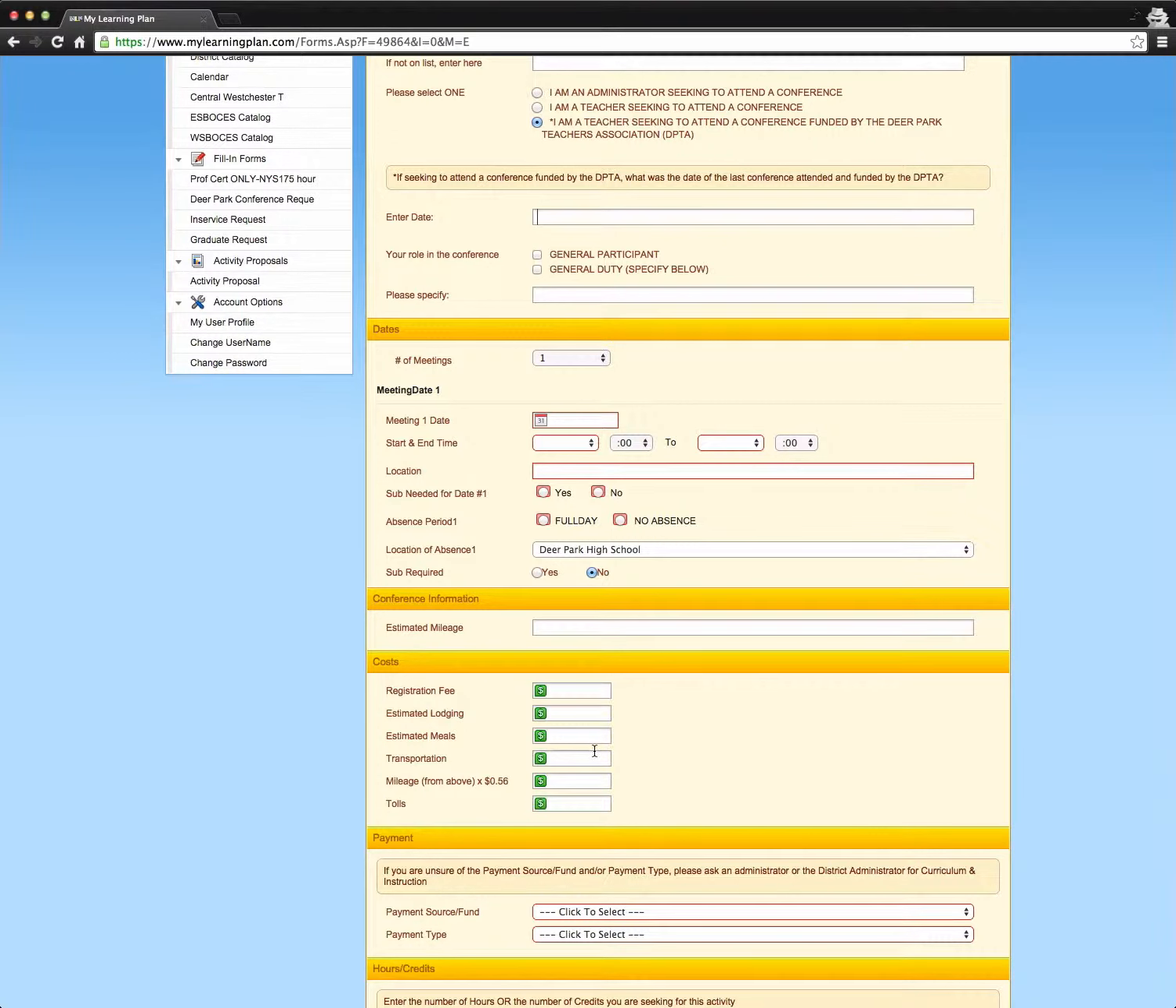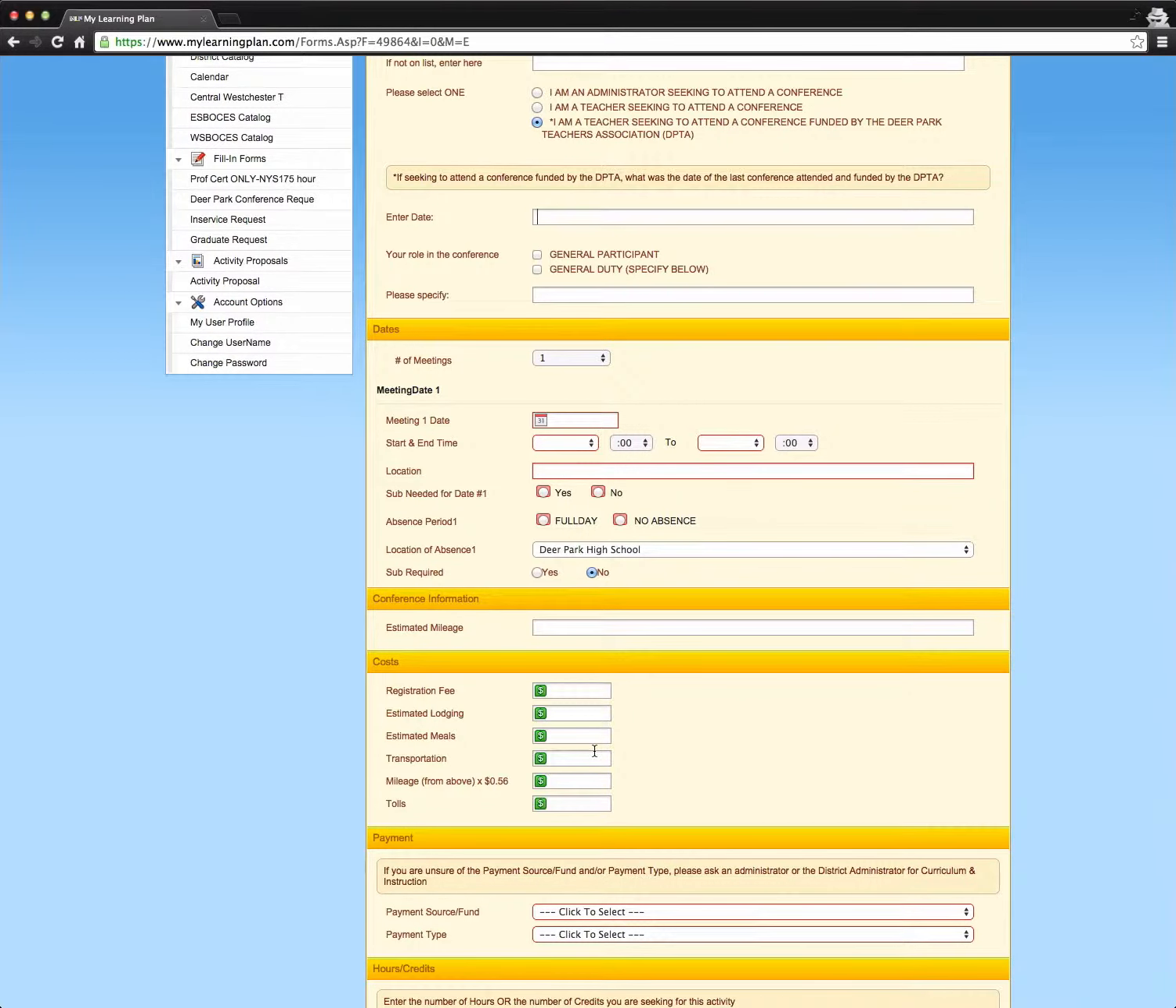Now, meals are really tricky. You can't be reimbursed for meals for a one-day conference, and you probably don't want to be reimbursed for meals generally, because it affects your overall earnings and has to be deducted and affects your taxes and that kind of thing. So we generally caution you not to put in for meals.